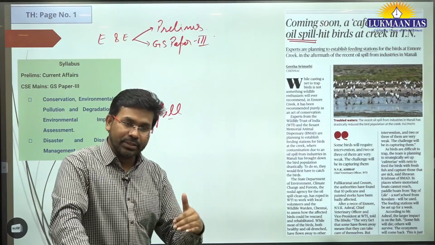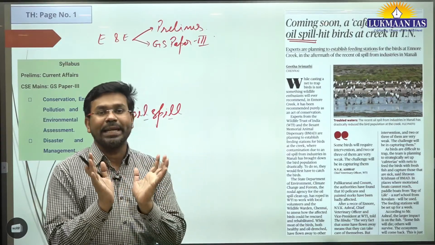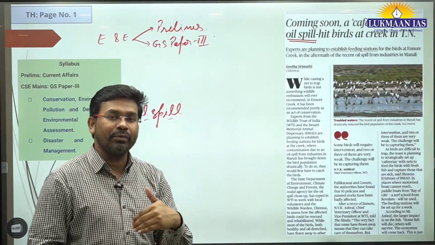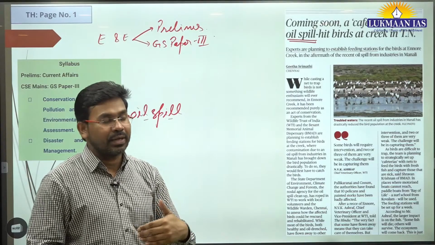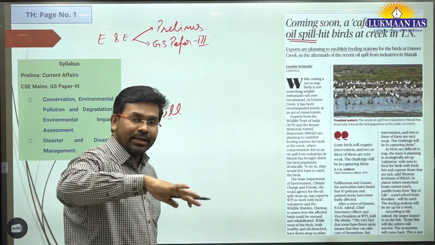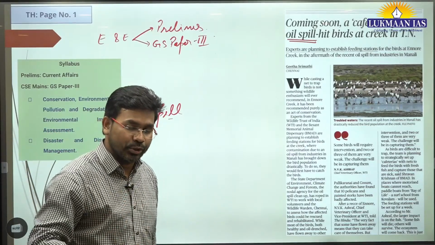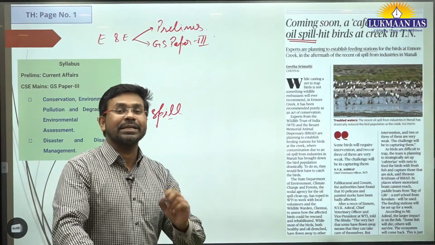Many times, because of some mishap or accident, the oil from the tankers in these ships can get spilled. This oil can spread on the surface of the sea, on the surface of the ocean. So what impact does it cause?